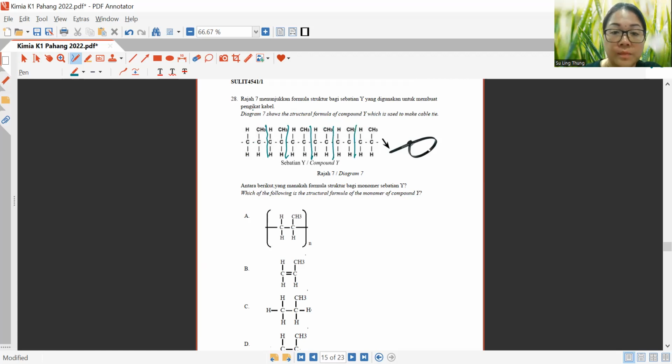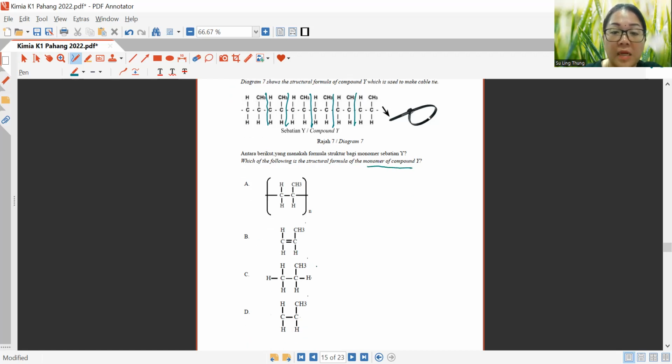Diagram 7 shows the structural formula of compound Y, which is used to make cable tie. Which of the following is a structural formula of the monomer for compound Y? So when you break it down like that, you just need the double bond there. So that is why the answer is B.